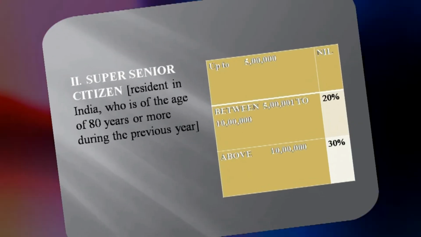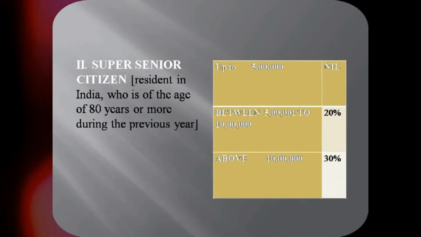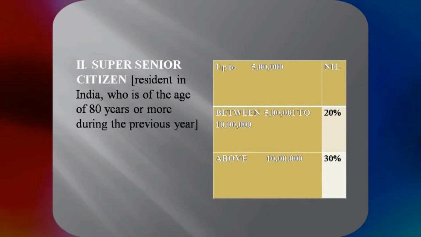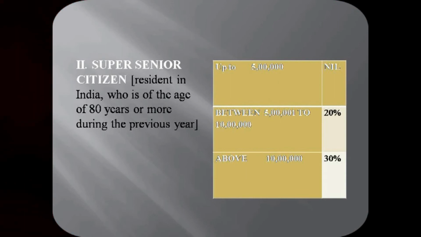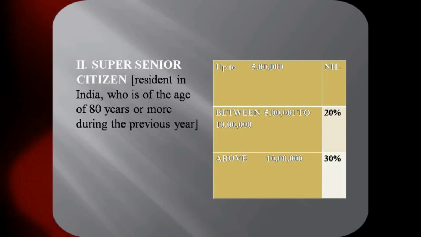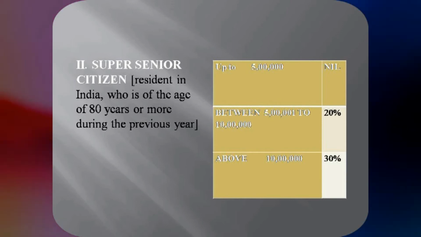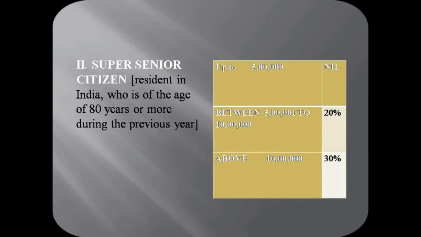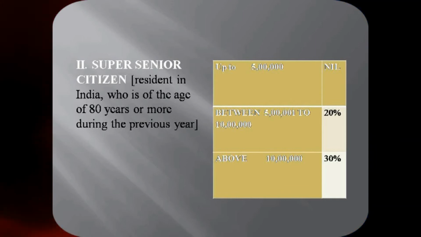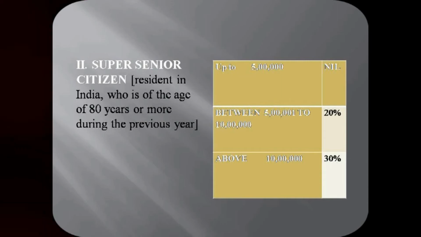That is for the age group of the people who have crossed 80 years. For them, the government is giving the privilege as they are seniors. Up to 5 lakh, the income is exempted. So if you are going to start a business, you can start in the name of a person in your family who has crossed 80 years. So we are giving the privilege to them. So up to the first 5 lakh, they need not pay tax. Next, income between 5 lakh to 10 lakh rupees, they have to pay 20%. And when the income exceeds 10 lakh rupees, they have to pay the higher rate.